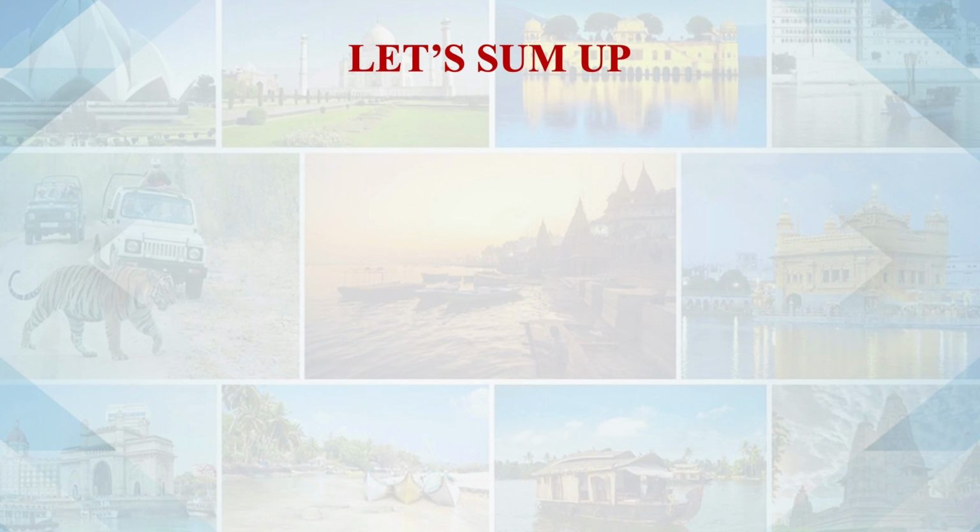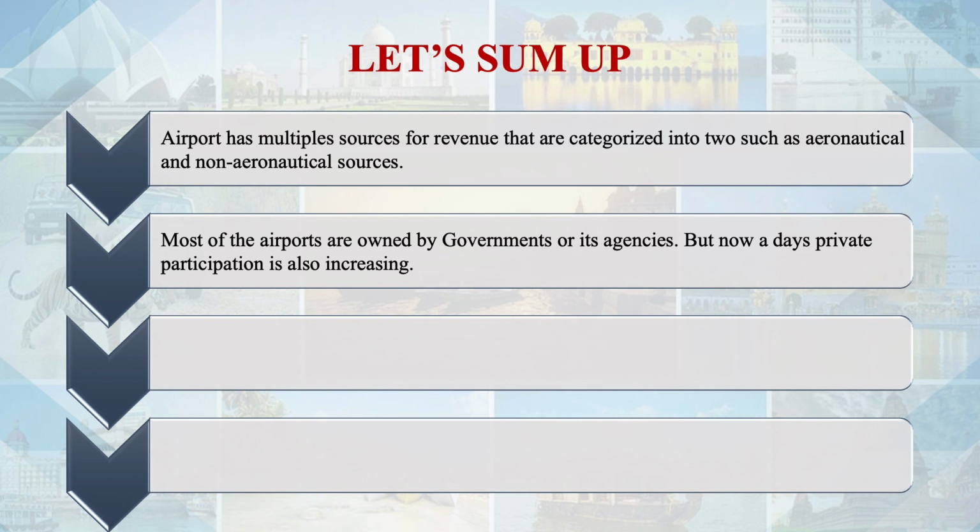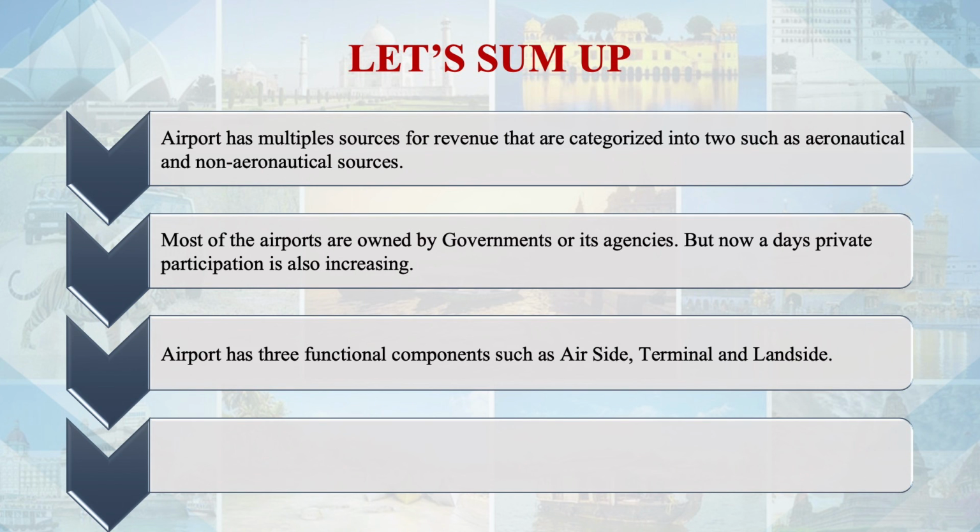Let us conclude. Airports have multiple sources of revenue that are categorized into aeronautical and non-aeronautical sources. Most airports are owned by governments or their agencies, but nowadays privatization is increasing in the airport sector as well. An airport has three functional components: airside, terminal and landside.